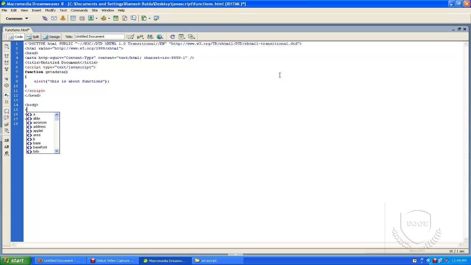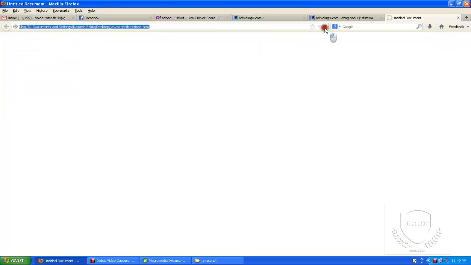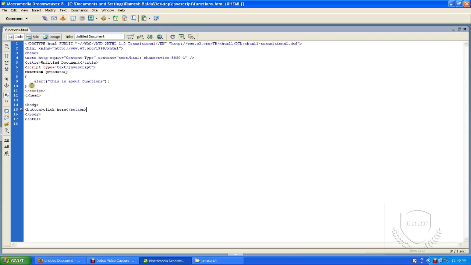Body part means it will display on a web page, something like a button. I'm creating a button and click here. I just created a button, so you can see here. When I click on this button, I want to call this function. So in this tag I want to use onclick as an event, and in this onclick I want to place this function name.